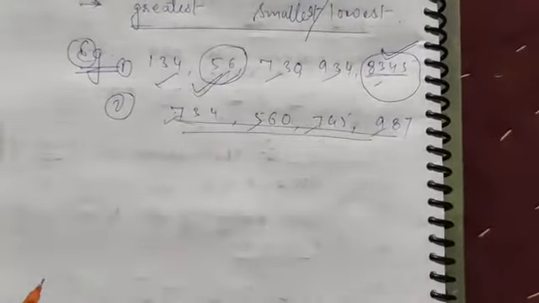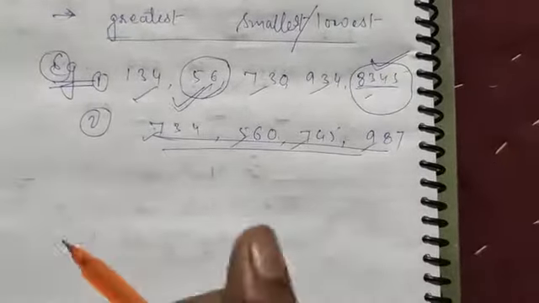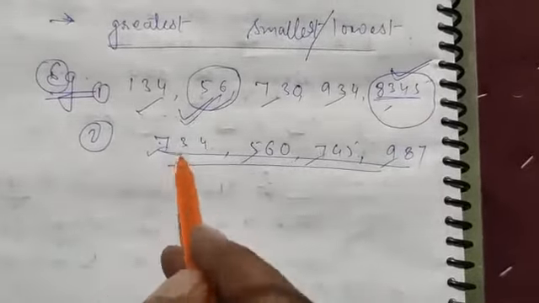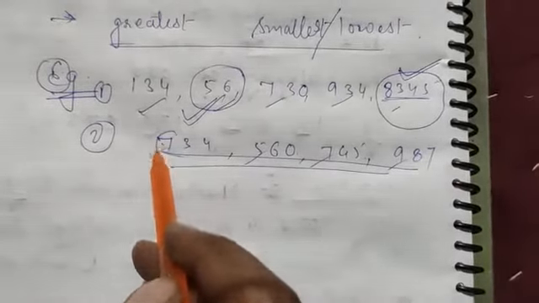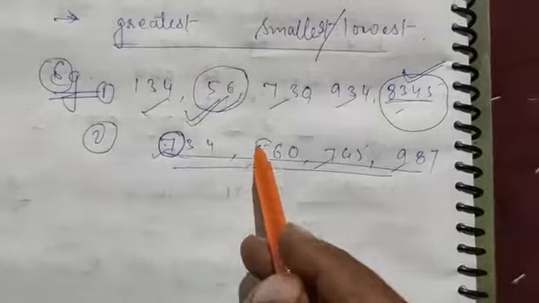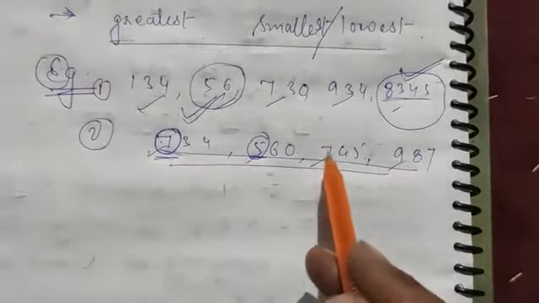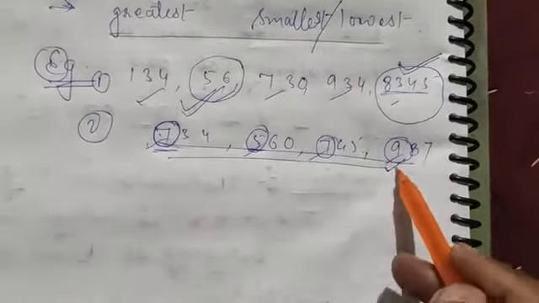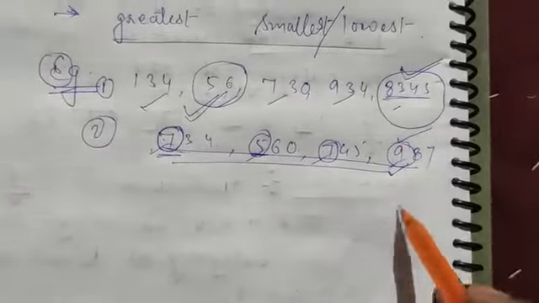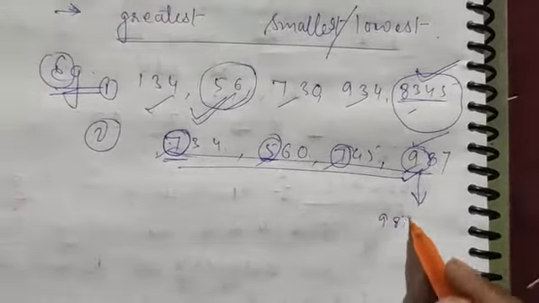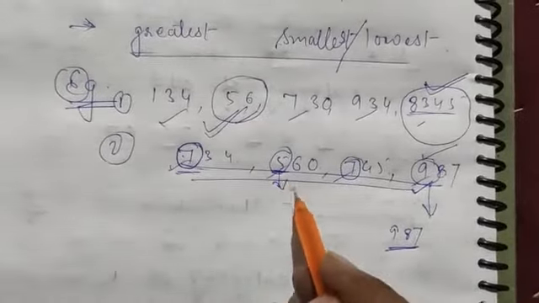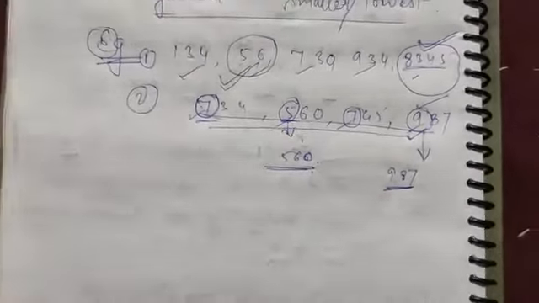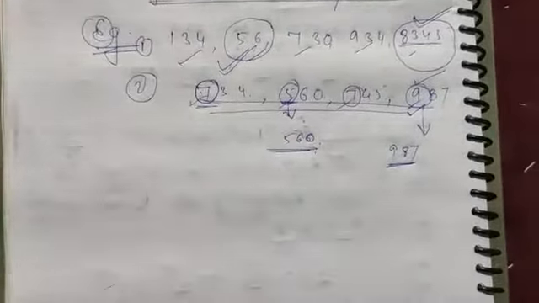So now the question arises: how can I identify the greatest number? The better way is to first notice their first digit. Here the first digit is 7, here 5, here 7, here 9. So you can easily see that 9 is the greatest digit, so 987 is the greatest number, and 5 is the smallest digit, so 560 is the smallest number. This is the second kind of case.